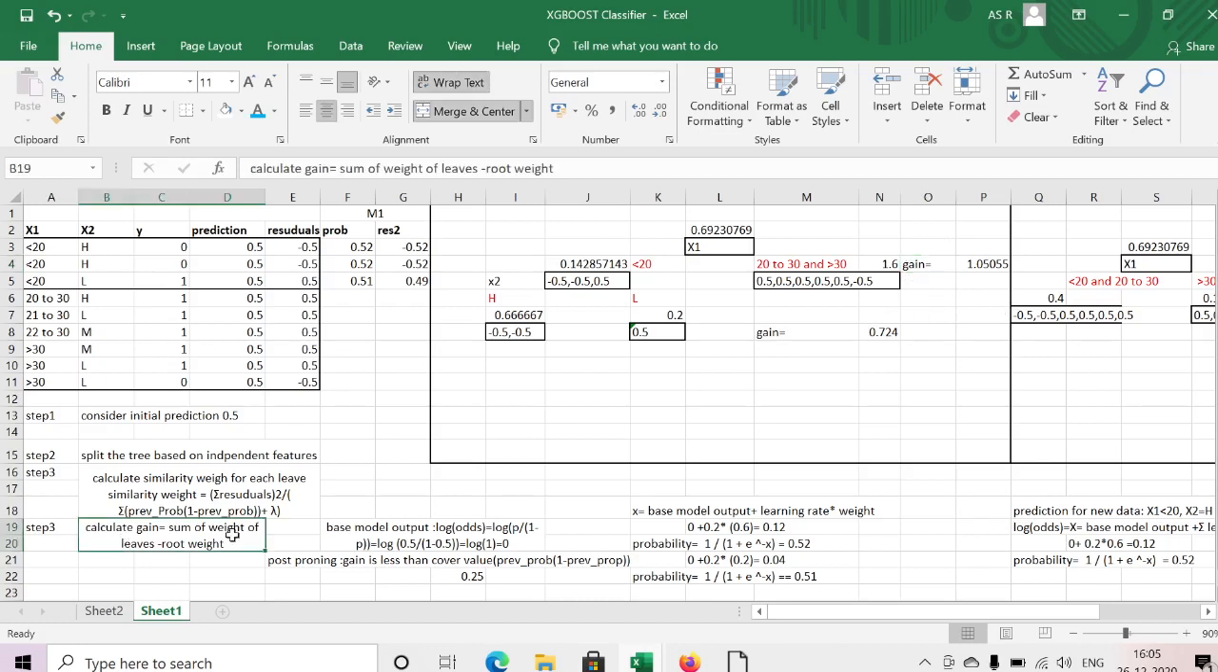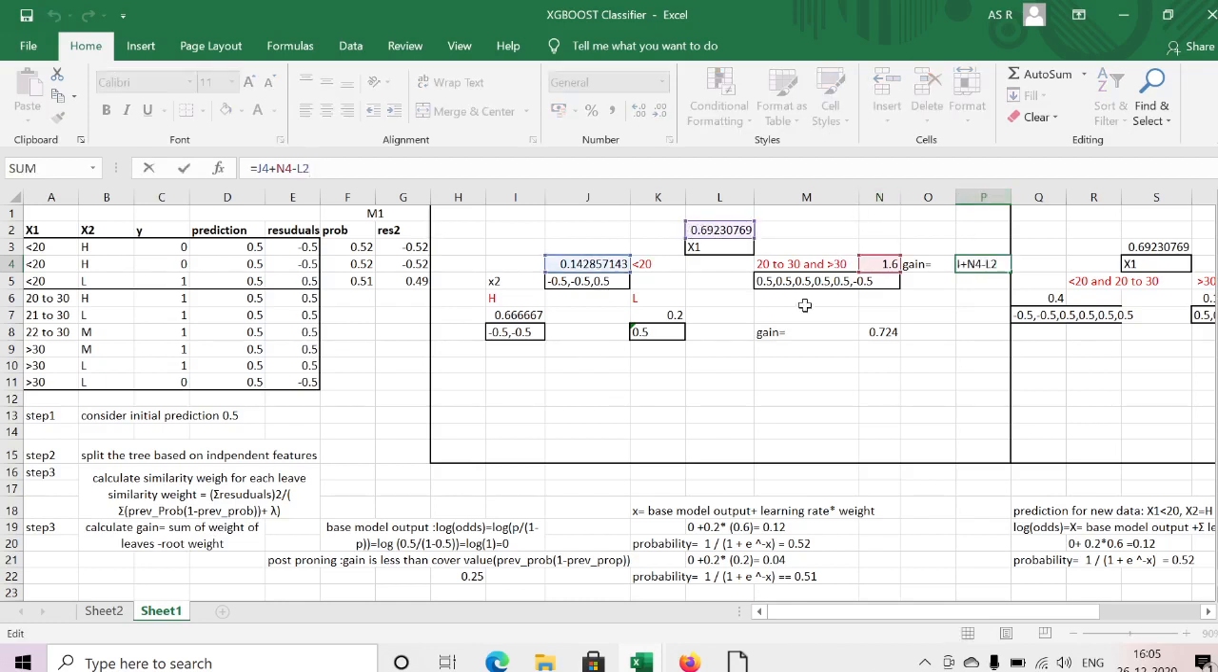Similarly, we need to calculate the gain here. We just need to add the sum of the weights of the leaves. I need to add both the leaves' weights minus the weight of the root node. Here I have used the same formula. I am just adding the leaves' weights minus the root weight. I got 1.05 as my gain for this split.